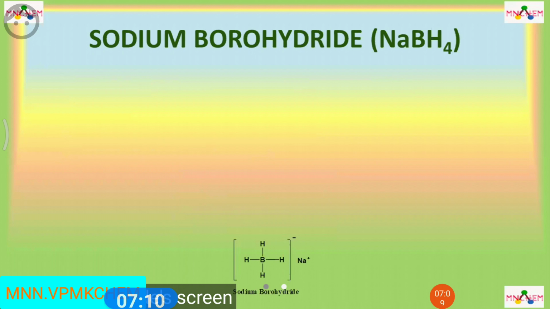Next, we are going to discuss sodium borohydride, the third hydride reducing agent. Structure is like this, where we have boron attached to four hydride ions, and it is a sodium salt.